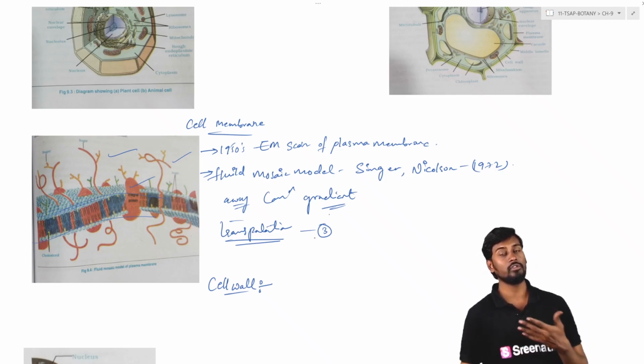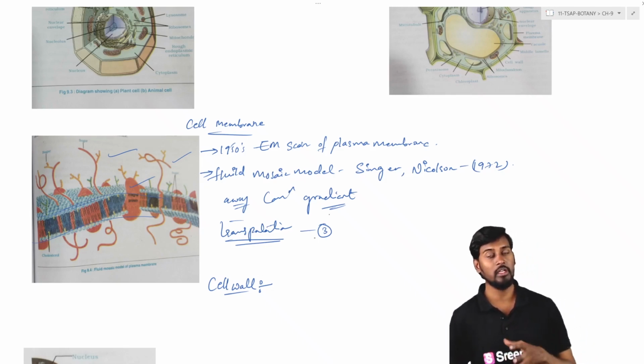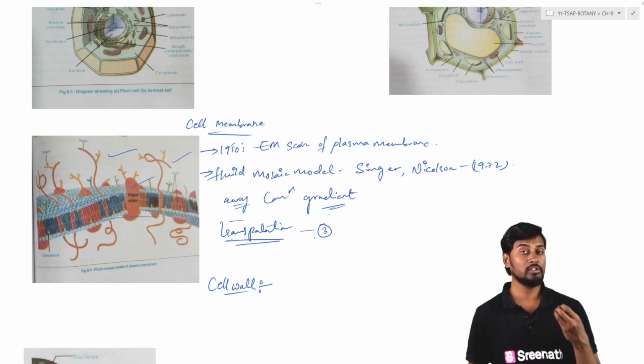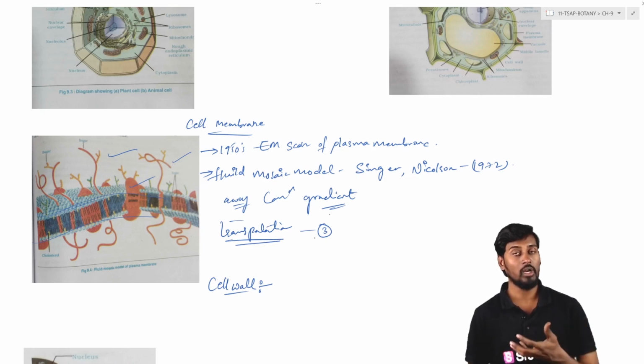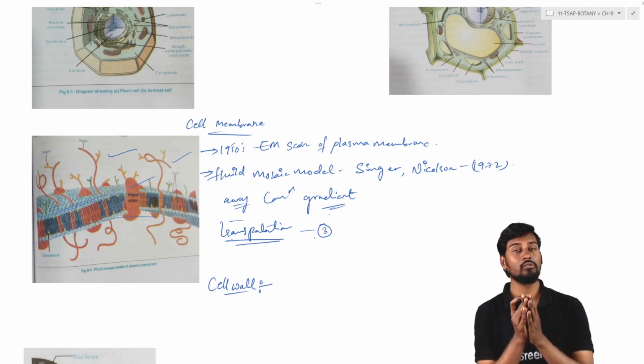Apart from this, next is facilitated diffusion, where we can see that carrier proteins are generally involved. For example, for the transportation of amino acids, or for the transportation of water molecules, for example aquaporins, generally a protein channel is formed in the cell membrane.